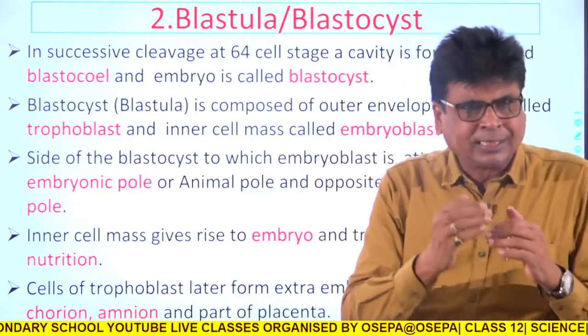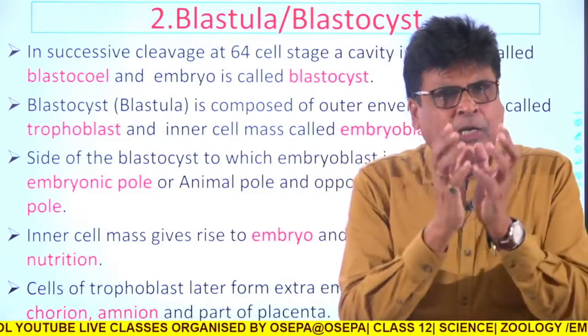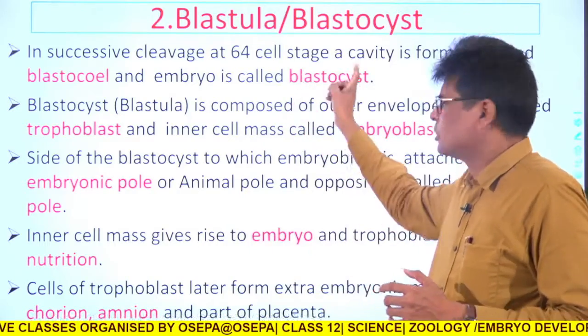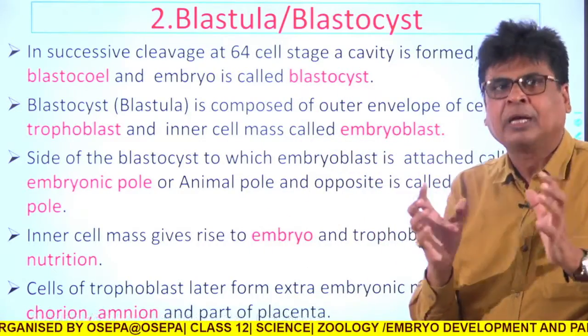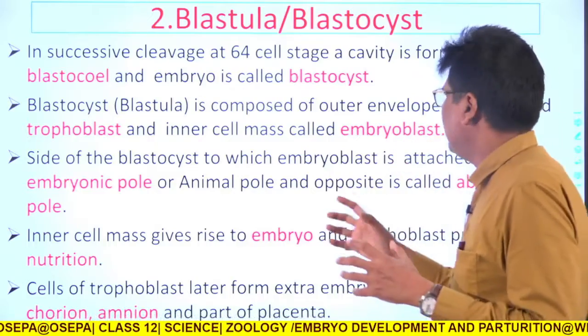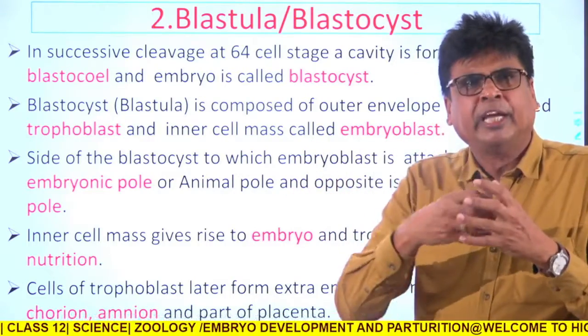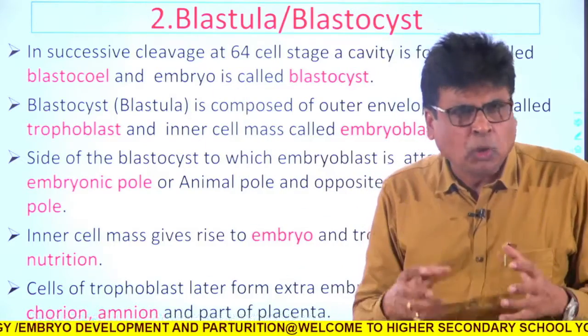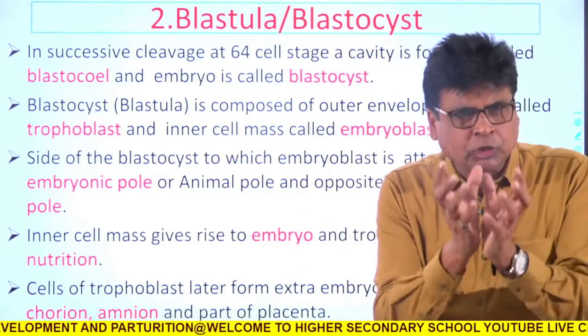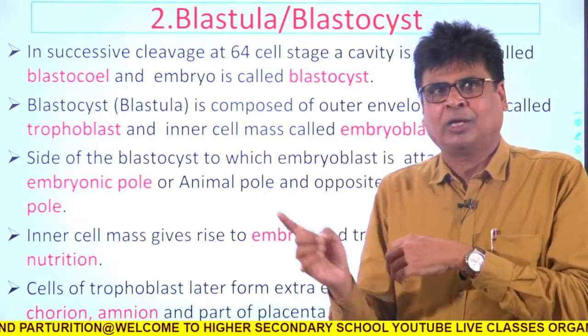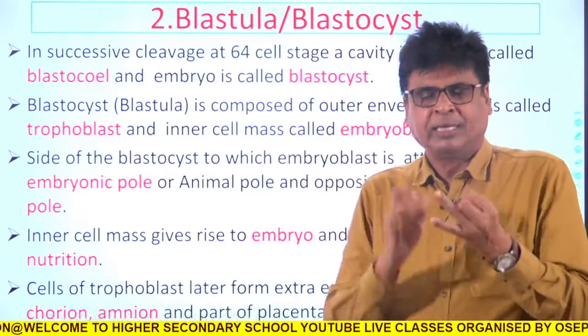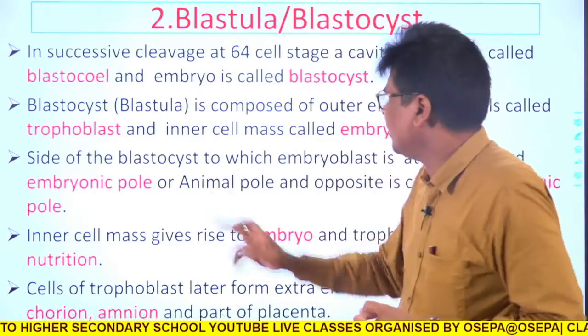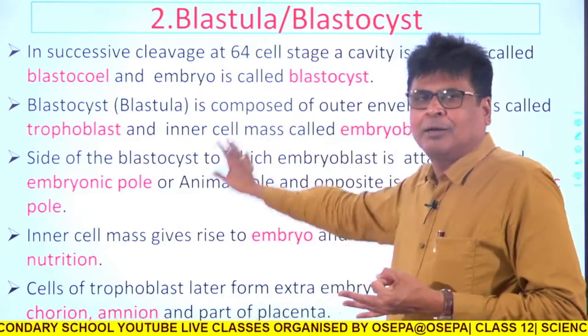So due to successive cleavage, this zygote becomes a 64-cell structure. It is a ball, and that ball has a cavity internally, and that cavity is called blastocele, and the structure is called blastula. So first zygote, second morula, third the blastula.